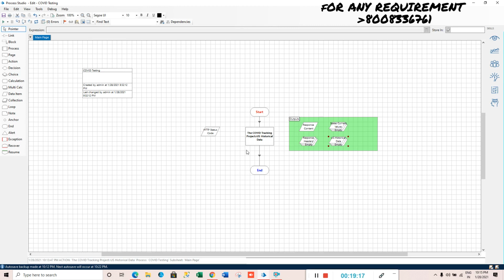So, what our bot does is it will show you the stats of COVID-19 patients of the USA. And this is one scenario only. I will try to show you other scenarios in the next video. So let me start my robot.